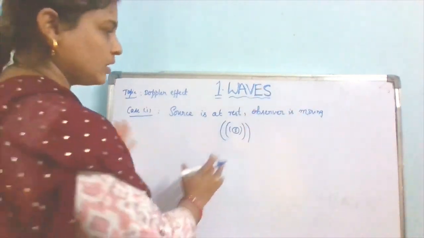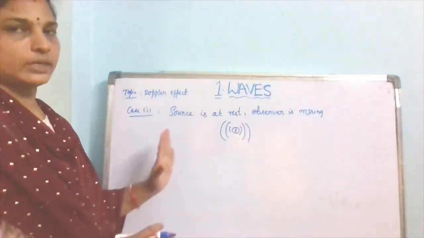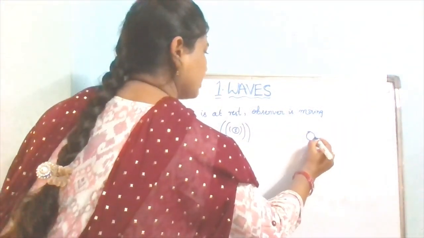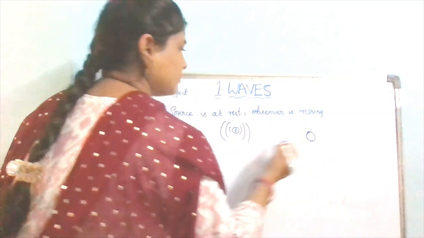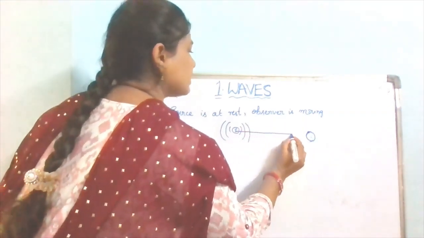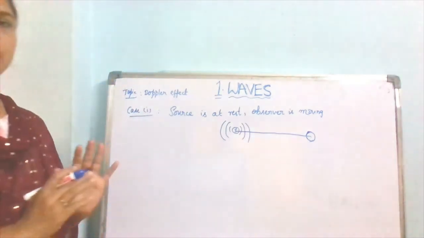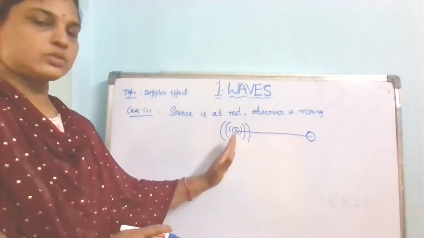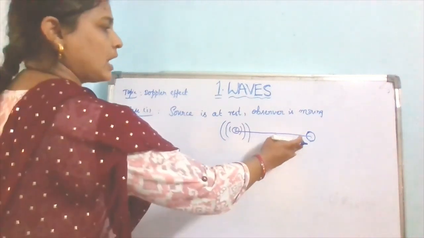In all directions the sound will be distributed, of course, but we have to take an observer here like this. We have to take the line joining the source and the observer for this topic, and here the source is at rest and the observer is moving.